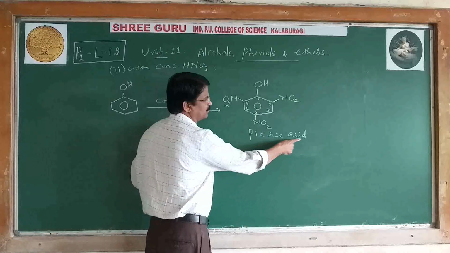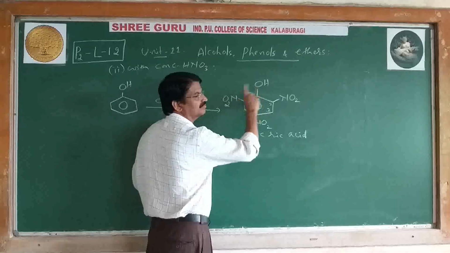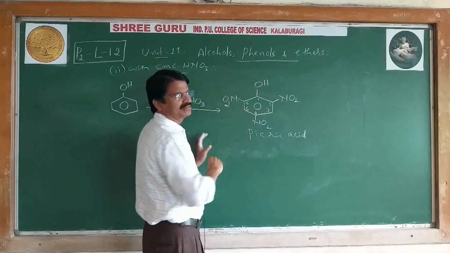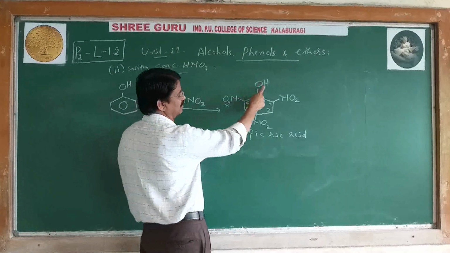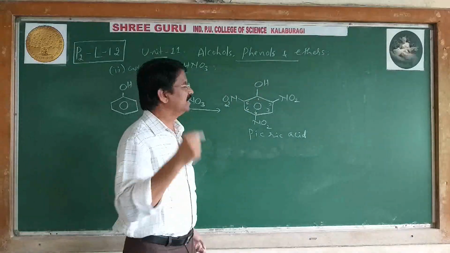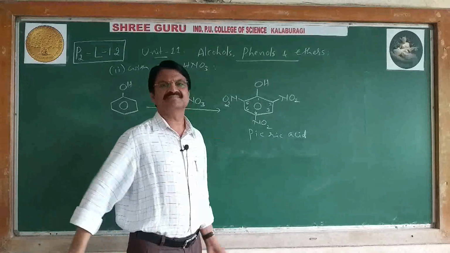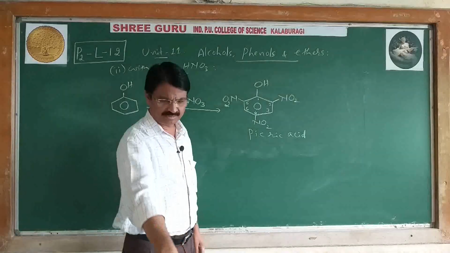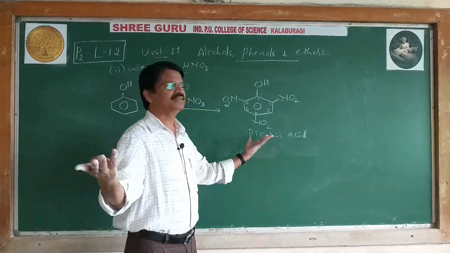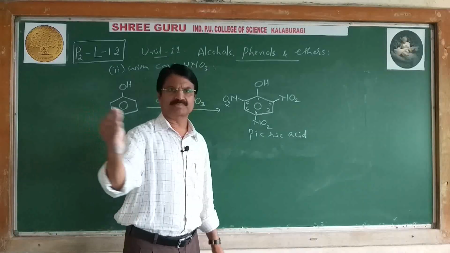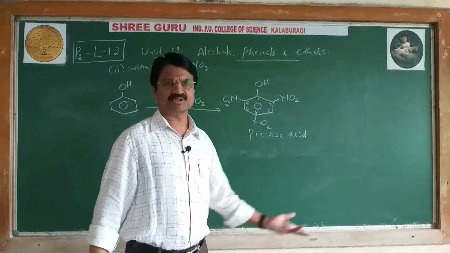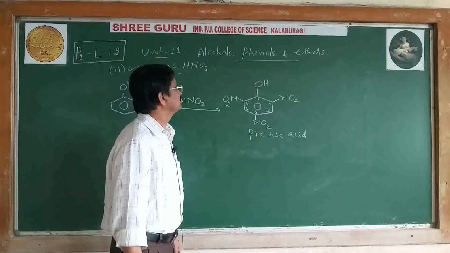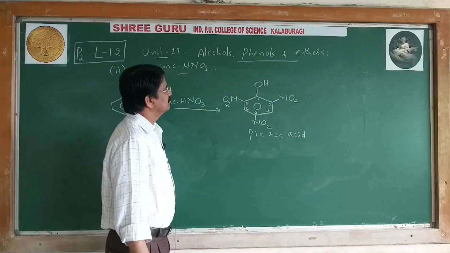Now, see, we are using the word acid. No doubt there is a phenolic group, but it is an acid, meaning its pKa value is very low. If the pKa value is very low, it is said to be strong; pKa value up to 5 means strong acids.